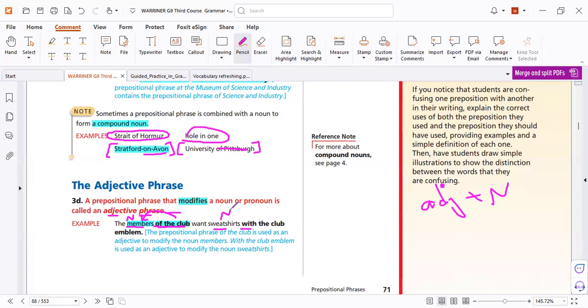So what is the job and the function of this phrase? To modify, to describe, to specify, to add details to the noun. What will happen if we change the position of the phrases? The meaning will be changed. It's simple, because if you change the position, the placement of the phrase, of course, the meaning will change. So we call it the adjective phrase because it comes after a noun.